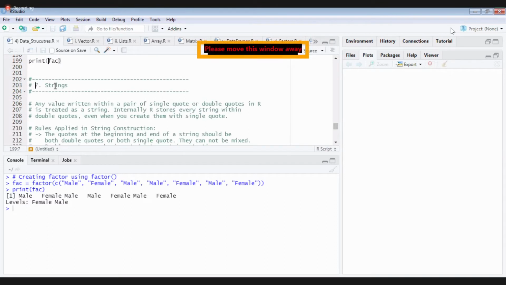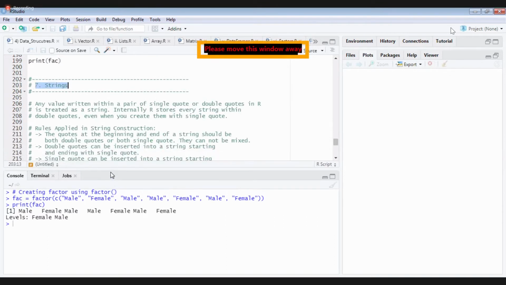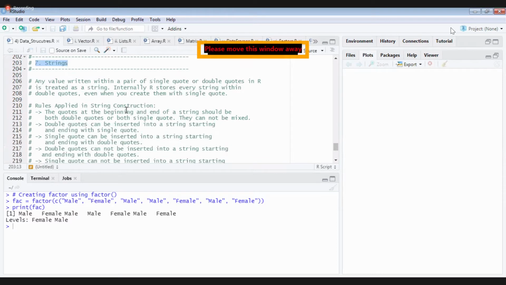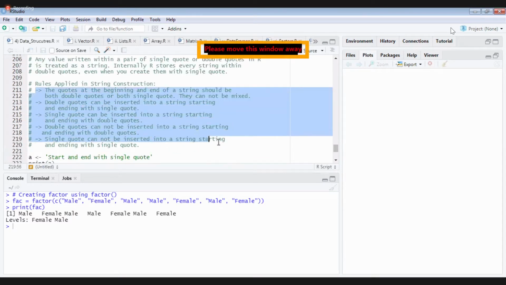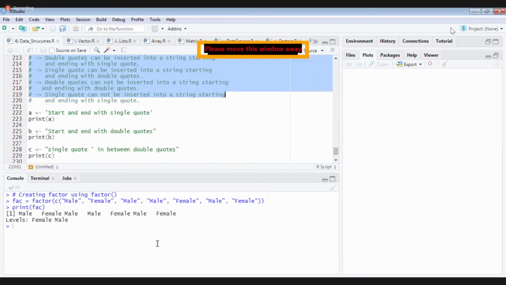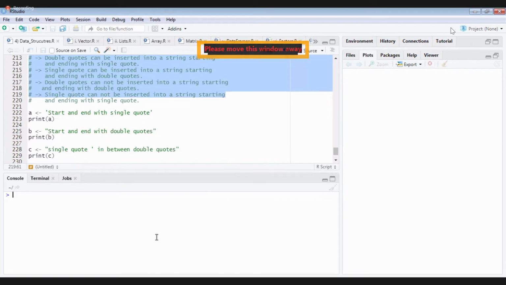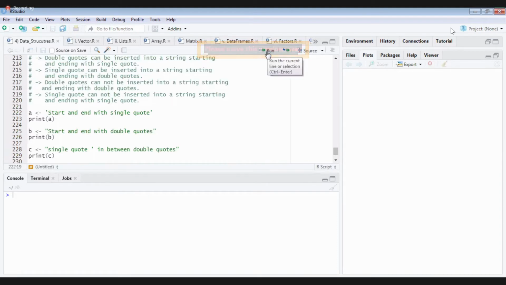Then strings, as you all know, are anything within single quotes or double quotes. There are a few rules to be followed. You can go through them. Now we look at the examples directly. Tell me whether the first one is valid or invalid. Observe carefully. A starts and ends with single quotes. Is A a valid string or an invalid string?